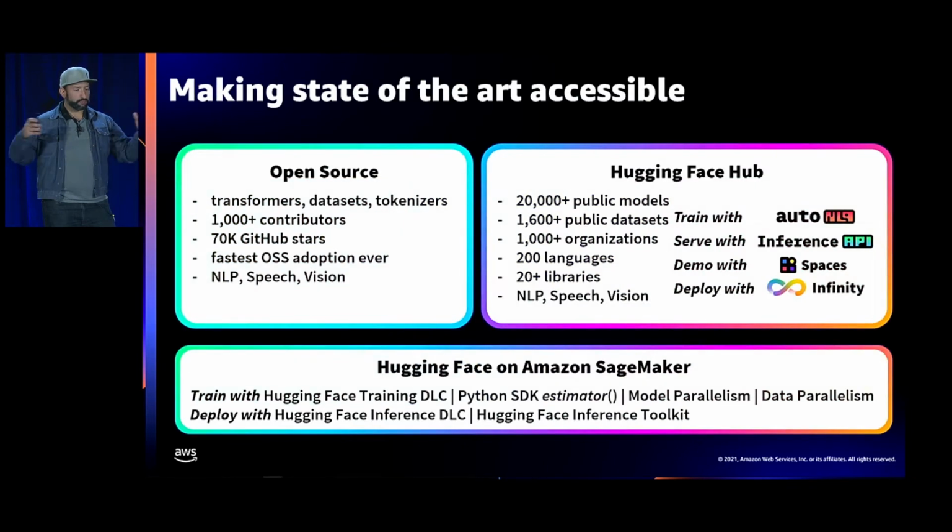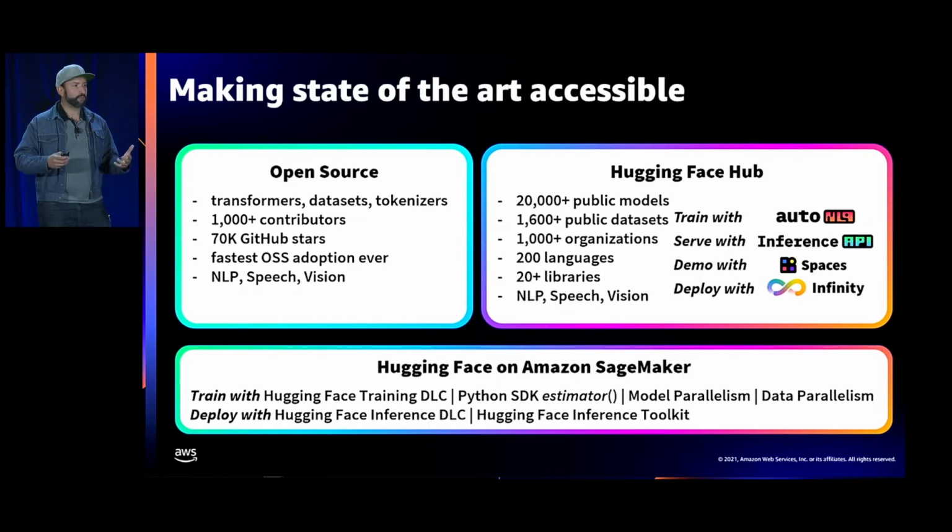So what I'm trying to picture here, and it's not easy because there are lots of pieces to it, is what is the Hugging Face ecosystem, right? We want to make state-of-the-art machine learning accessible. So a huge part of it, and maybe the one you're the most familiar with, is our open source.